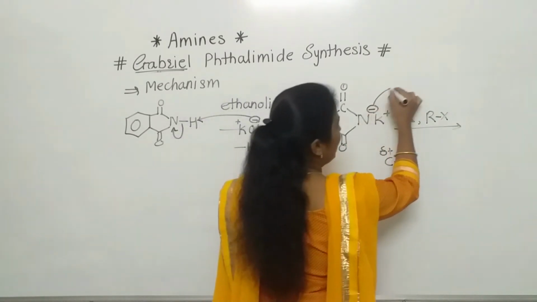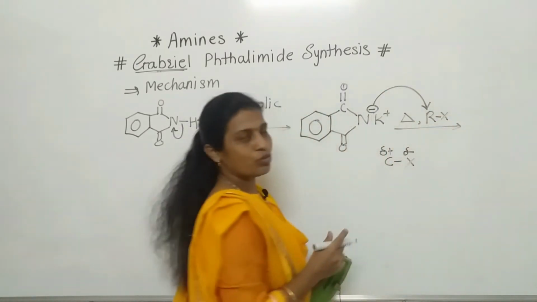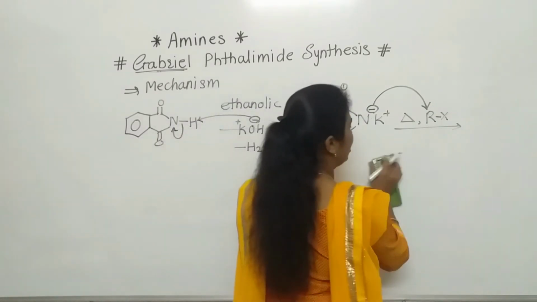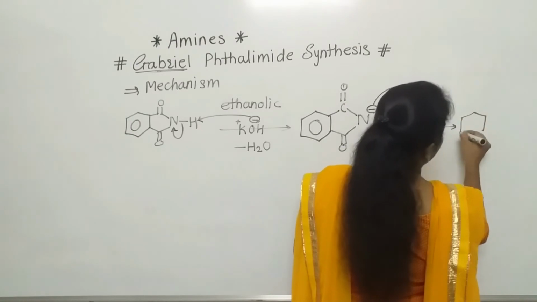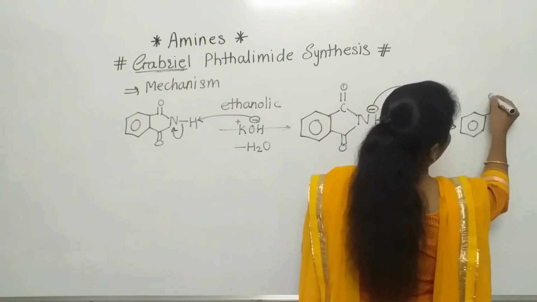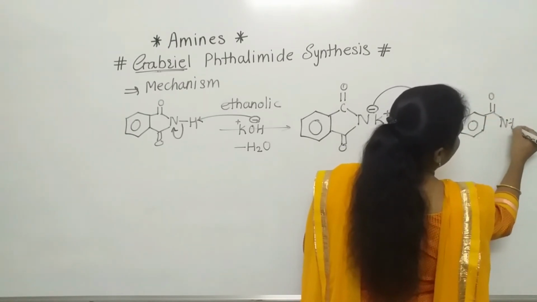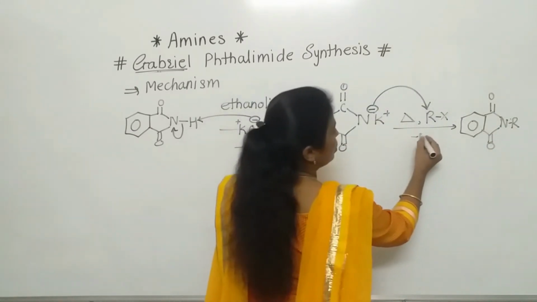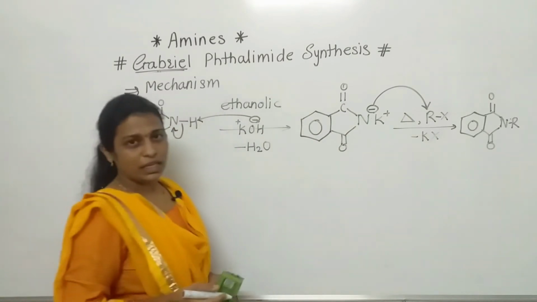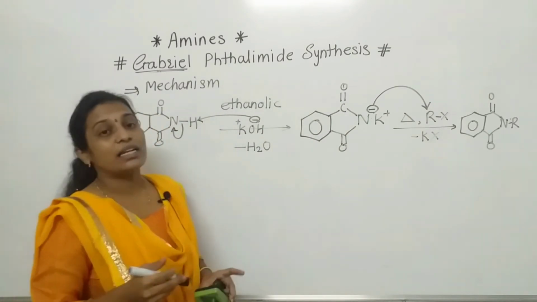So the anion will attack that partial positively charged carbon, meaning the alkyl group. So what will be the product? Now see here, the benzene ring will be as it is, C double bond O, and here the R group will be attached. Clear? So there is removal of KX. Here we have completed our second step.